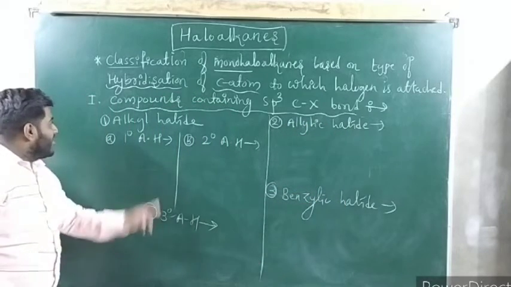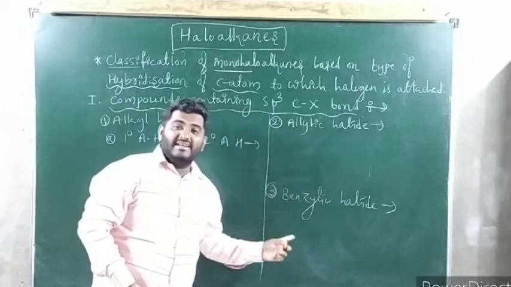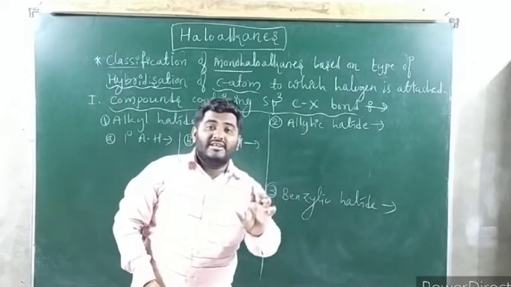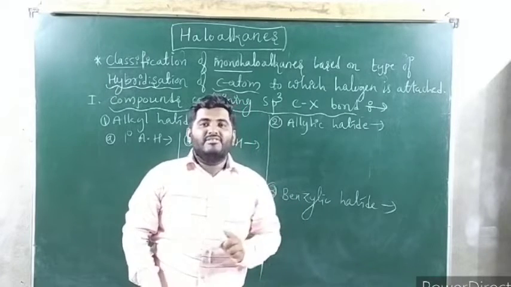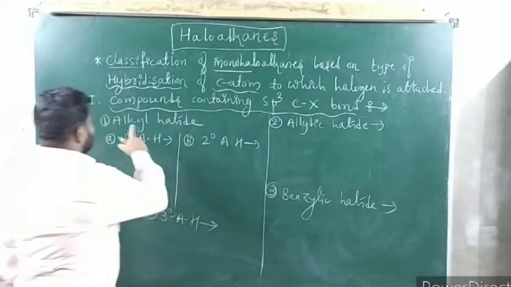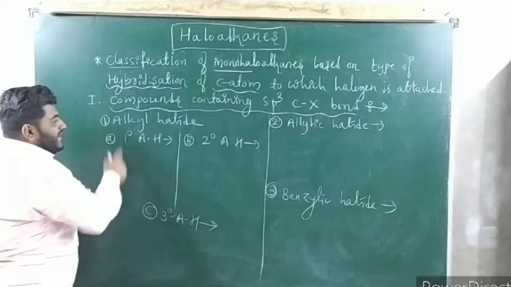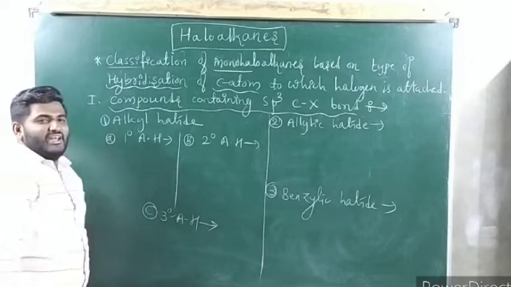How many are having? Alkyl halides, allylic halides and benzylic halides. In all the case, halogen atom is attached to sp3 hybridized carbon. Meaning is carbon, that carbon is having all singly bonded only. Okay. So first we'll talk about alkyl halides. In alkyl halides again 3 types: primary alkyl halide, secondary alkyl halide, tertiary alkyl halide.